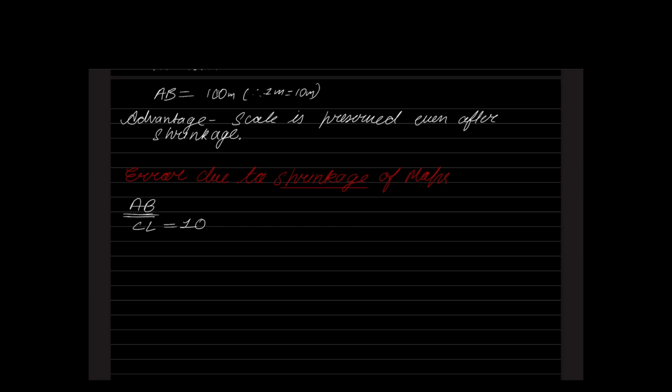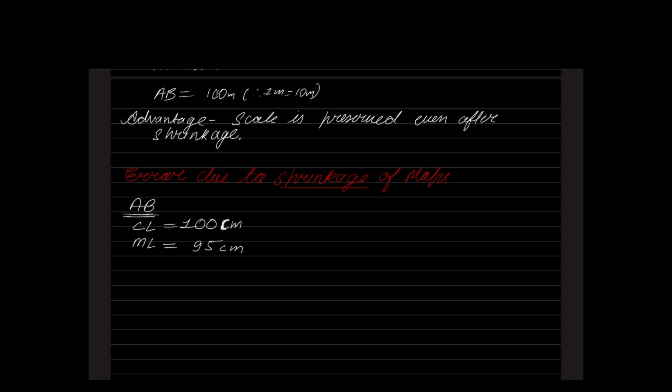After some 10-15 years, when I measured it, the measured length is coming as say something like 95 centimeters. So tell me, did shrinkage happen here? Yes or no? Absolutely yes. 100 centimeters has now reduced to 95 centimeters. So definitely shrinkage has happened.